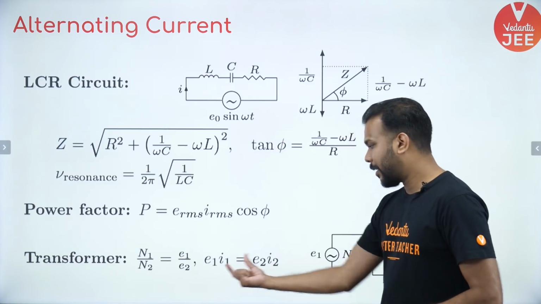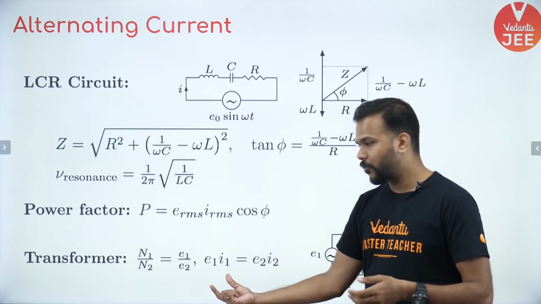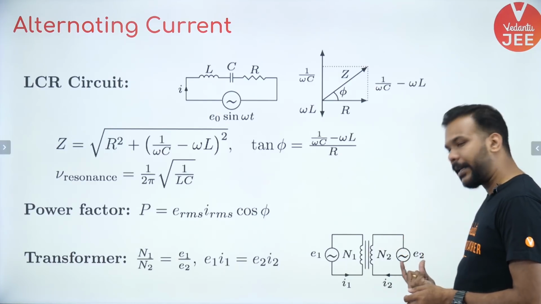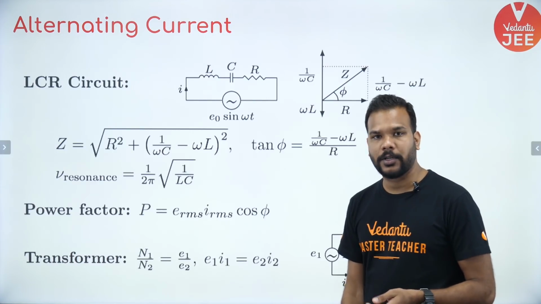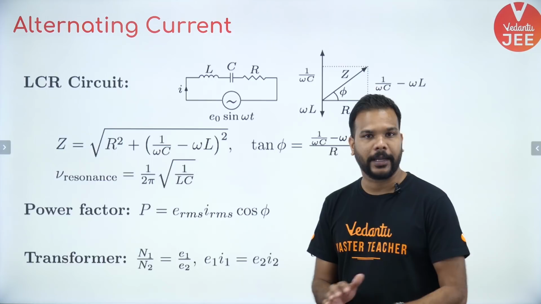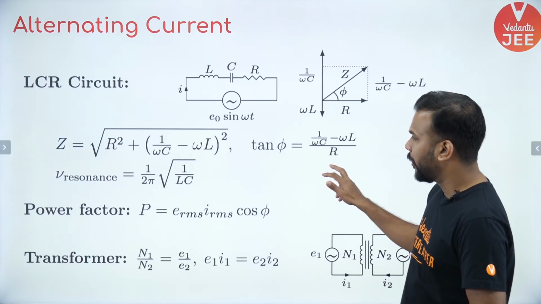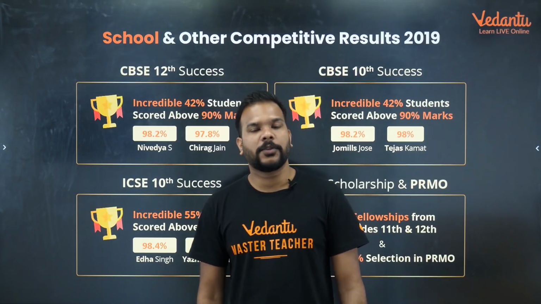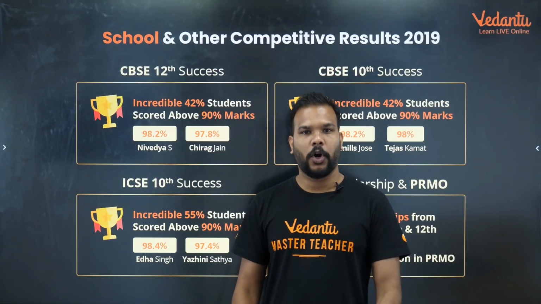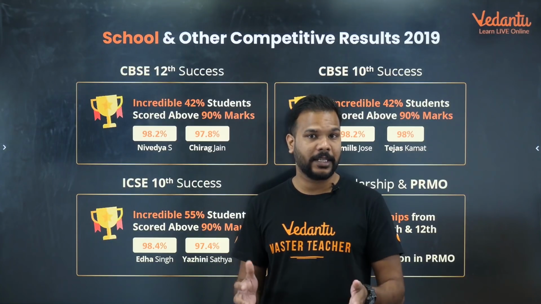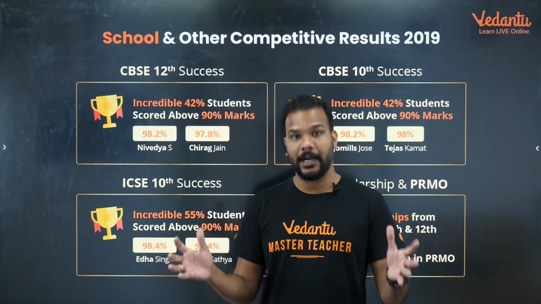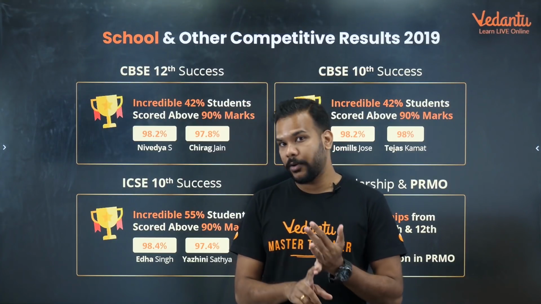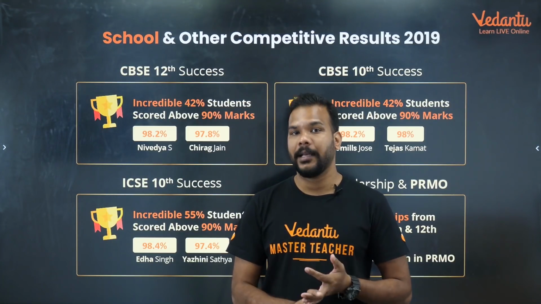Okay, for an ideal transformer we are assuming that the power over here is getting completely transferred. So in an ideal situation, 100% efficiency is what we are assuming here. Okay guys, cool. So this brings us to the conclusion of this particular video, where we have discussed all the important points and, more importantly, the formulas related to the entire unit of magnetism, EMI and AC.